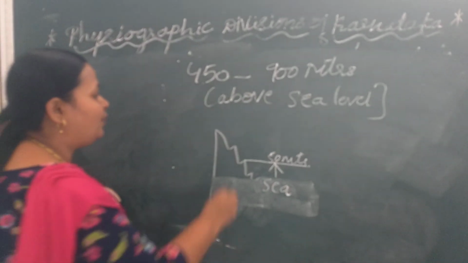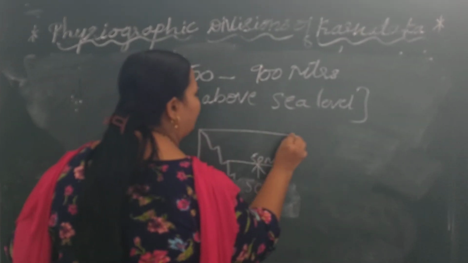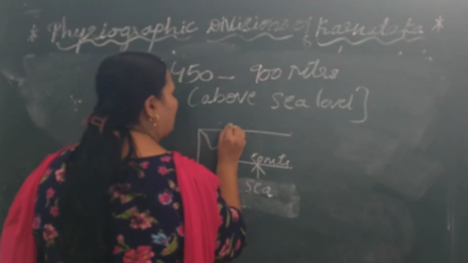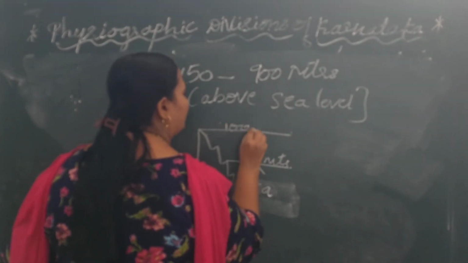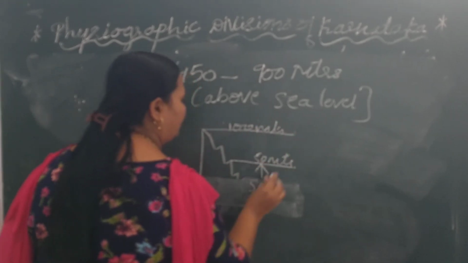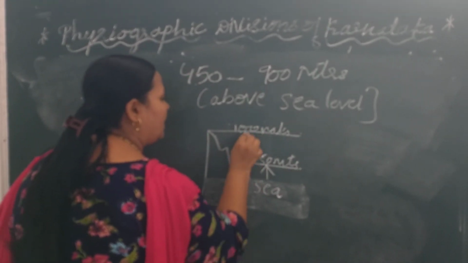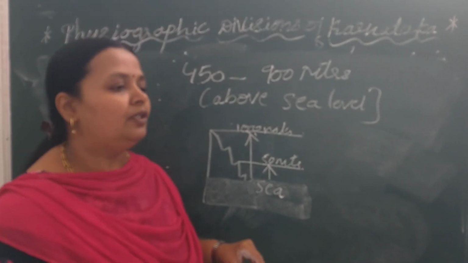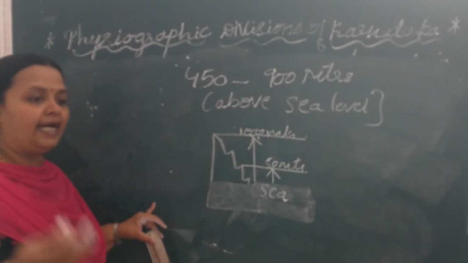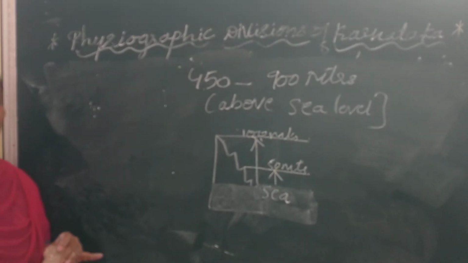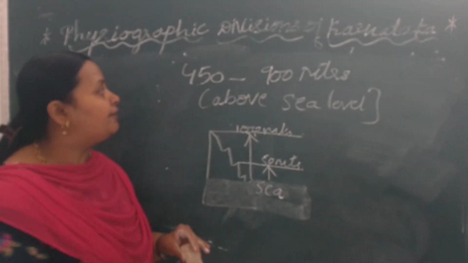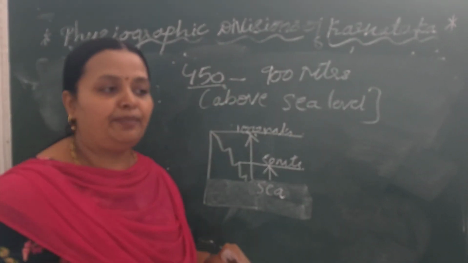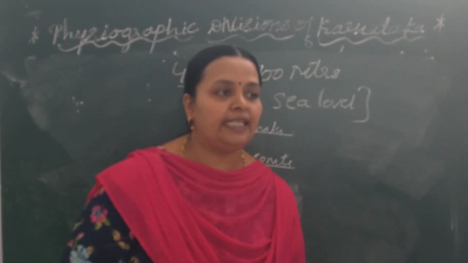If this line is 100 meters in height, then it is called 100 meters above sea level. So most of the areas of the state are 450 to 900 meters above sea level.